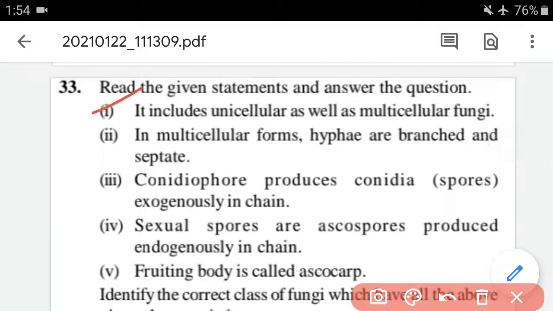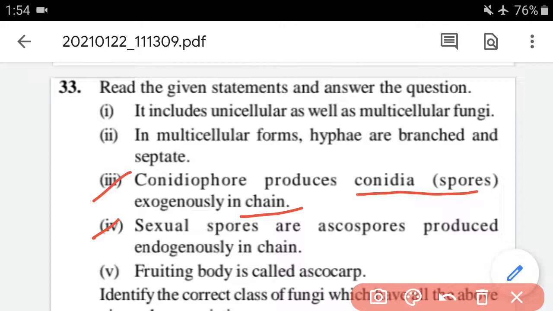Statement 1 is it includes unicellular as well as multicellular fungi. Second is in multicellular forms hyphae are branched and septate. Third one is conidiophore produces conidia spores exogenously in chain.